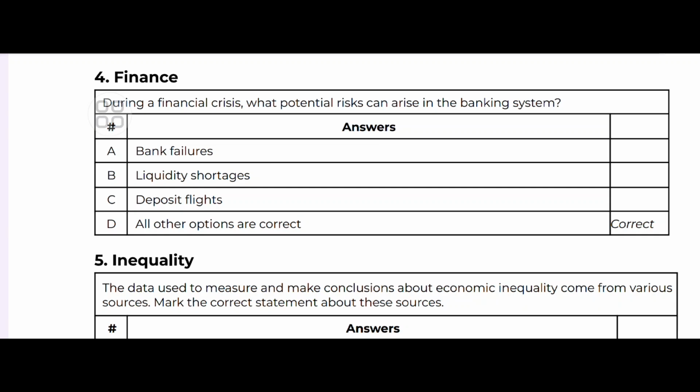That's the second part. During a financial crisis, what potential risk can arise in the banking system? Is that bank failure, liquidity shortages, deposit flights? All other options are correct. So during a financial crisis, the risks that the banking system can get is all the other options are correct. Why? Because all financial crises can lead to bank failure, liquidity shortages or deposit flight. So it's a very common thing.